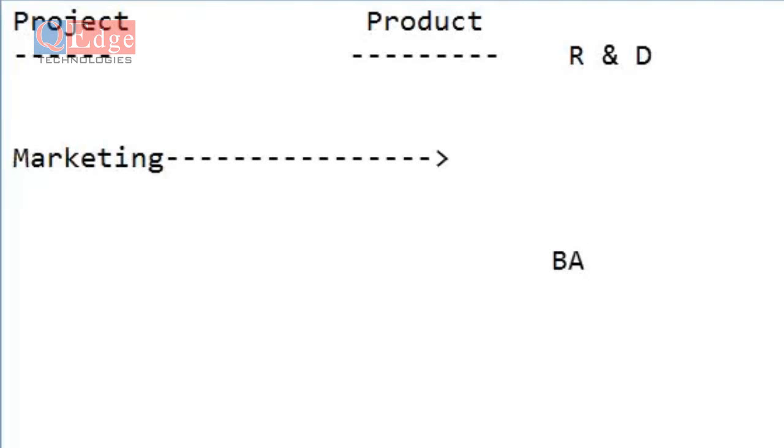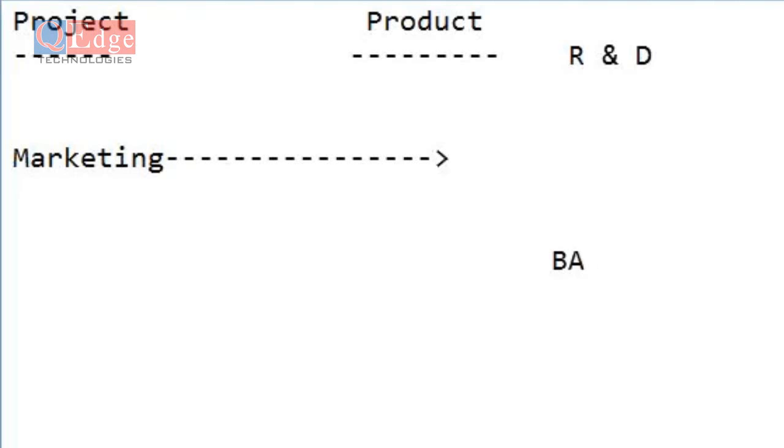What are they going to discuss? The BA explains the requirements. The technical people decide which language is suitable and how many days it will take. The financial department people decide how much budget it will take to complete the project within the specified time. The networking people check how many resources are required, that means software and hardware resources. The HR people decide how much time it will take to recruit, how many resources are available, and how many we have to recruit.